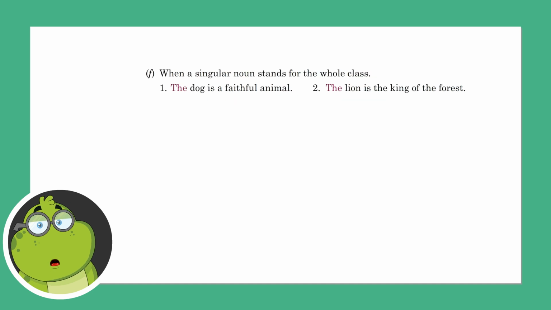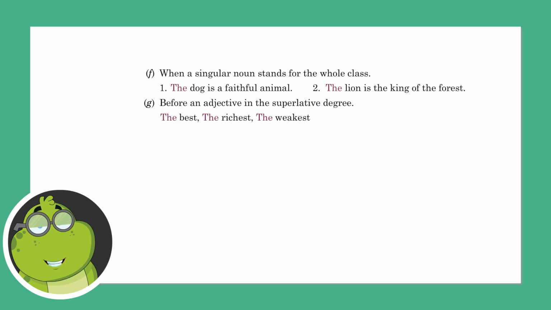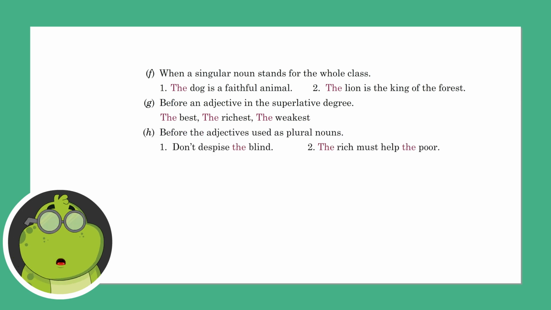When a singular noun stands for the whole class: The dog is a faithful animal. The lion is the king of the forest. Before an adjective in the superlative degree: the best, the richest, the weakest. Before adjectives used as plural nouns: Don't despise the blind. The rich must help the poor.